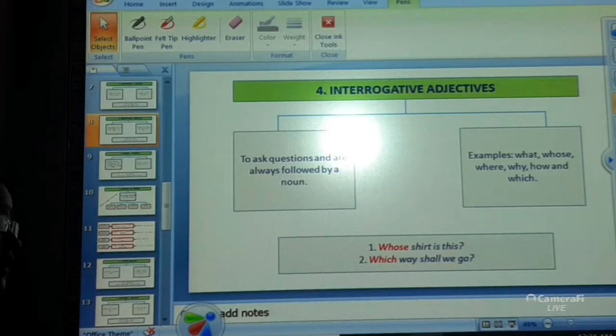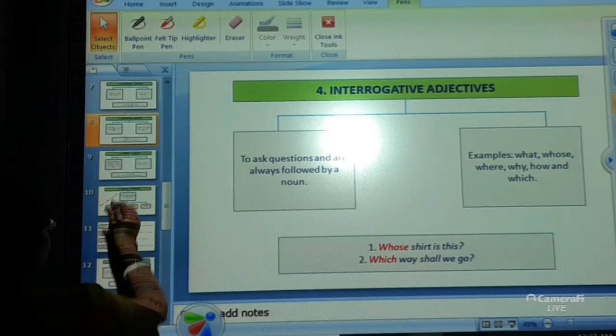Which way shall we go? Now, which is the interrogative word. The question being asked over here is, which way shall we go? Which is the way in which we will be going?